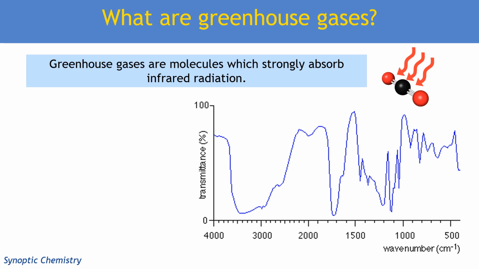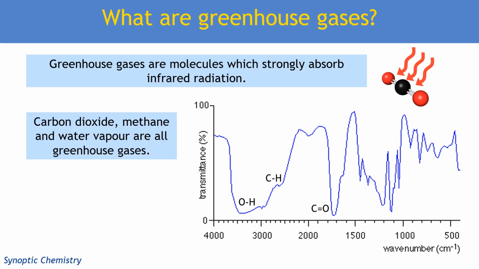You will know, therefore, that the bonds that absorb infrared really well, that you can spot on an infrared spectrum, include the C-H bond, the C=O bond, and the O-H bond. So we can link that to realizing that the common molecules, carbon dioxide, methane, and water vapor, are all good or effective absorbers of infrared, so they're all greenhouse gases.